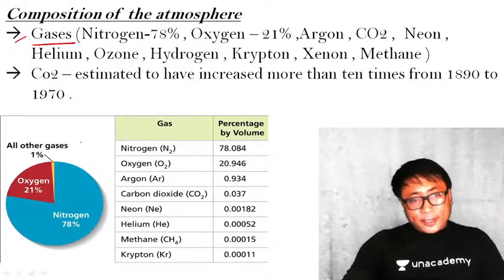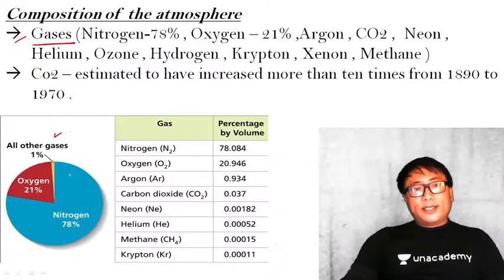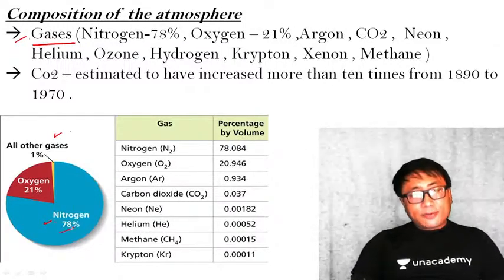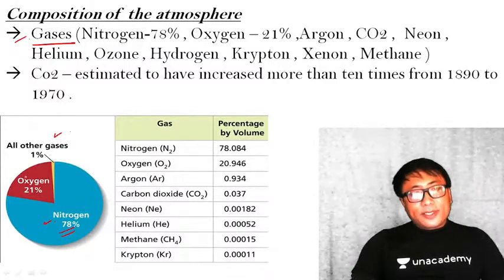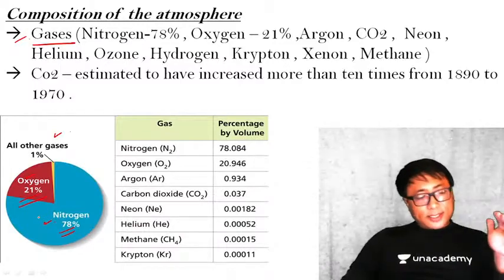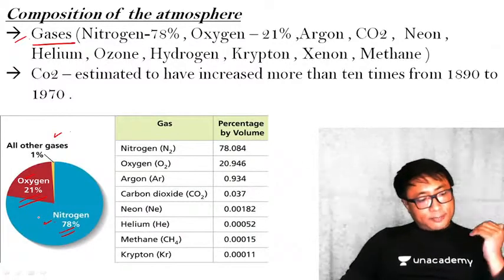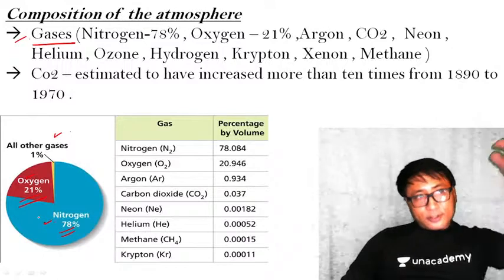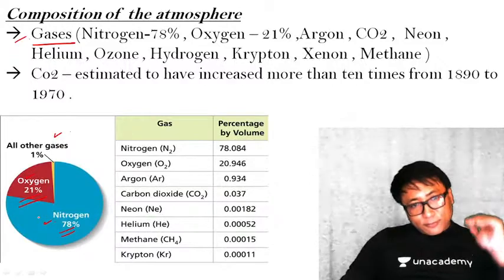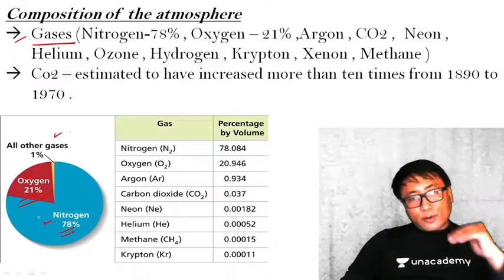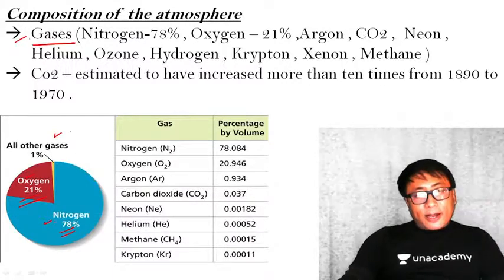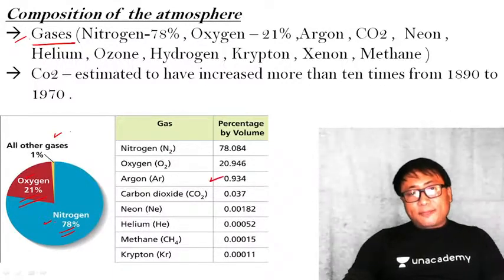Now you come here to this particular diagram. The gas consists of nitrogen, which is around 78%. After this, you have oxygen. In the last class, in the geomorphology chapter, during the discussion of evolution of the earth, we have seen the evolution of the atmosphere. During that discussion, we have seen how the oxygen has come into being in the atmosphere. Clear? Now, the third comes the argon.